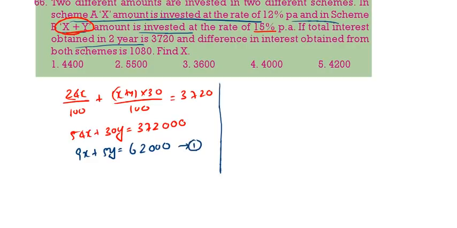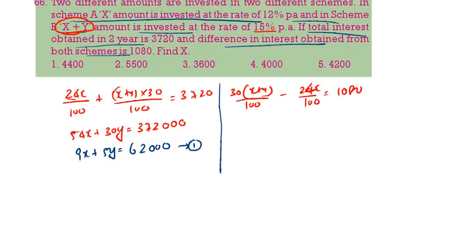Now, what is given? If the difference in the interest is given, we should do minus. That means 30 of x plus y by 100 minus 24x by 100 is equal to 1080. 30x minus 24x, that is 6x plus 30y is equal to 108000.